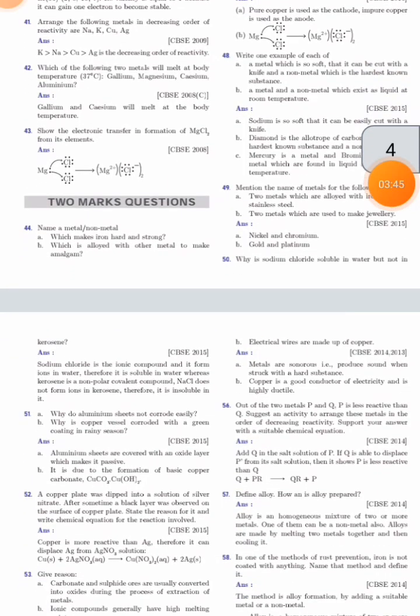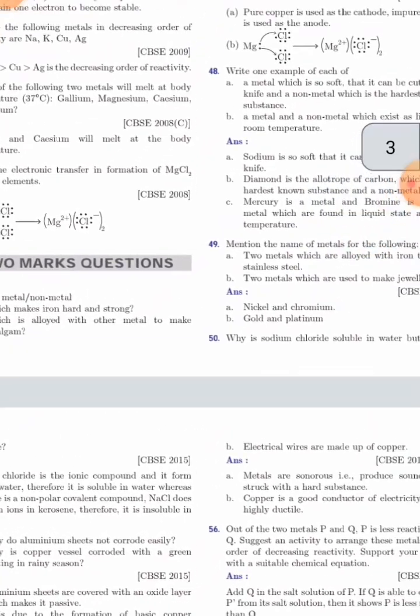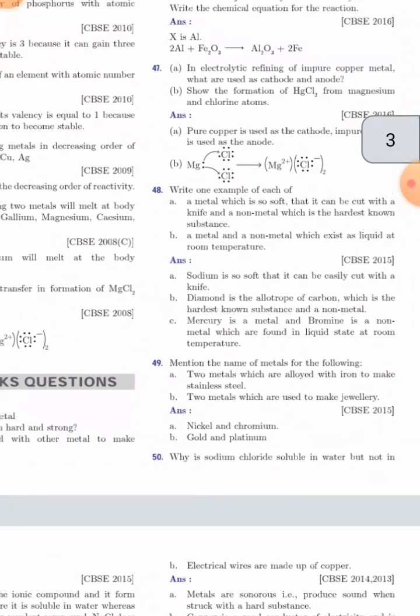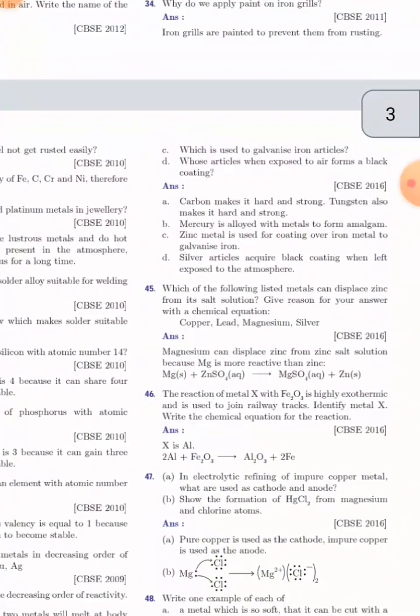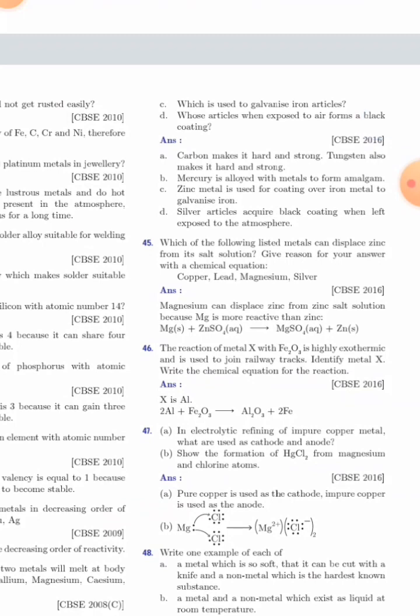Now come to the 2 mark questions. Name a metal and a non-metal which make iron hard and strong, and which is alloyed with another metal to make amalgam. Sorry, not this question. Question number 44 and question number 45. Question number 45: which of the following metals can displace zinc from its salt solution?